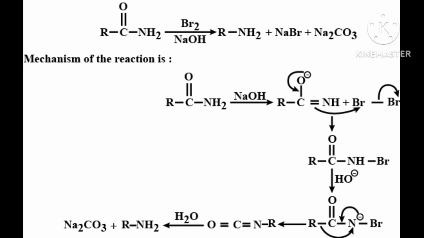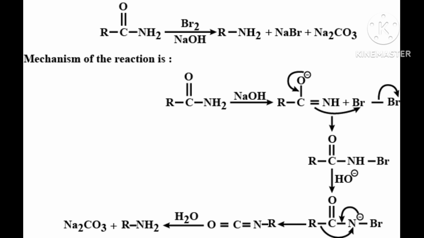Then here what will happen? Here, just to understand, R will come to the N. Just a rearrangement will take place, meaning just movement of R to the N. Now R is joined with carbon, now it will join with N, that's simple, and the C and NH2 bond will break. C and NH2 bond will break and R will go to the N.